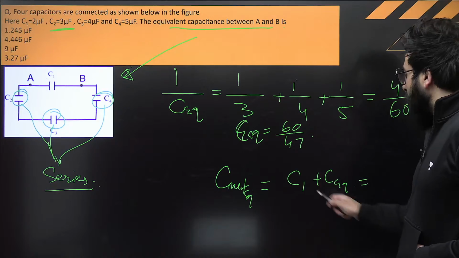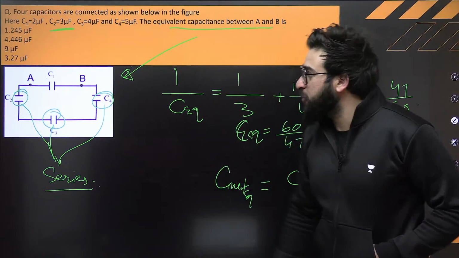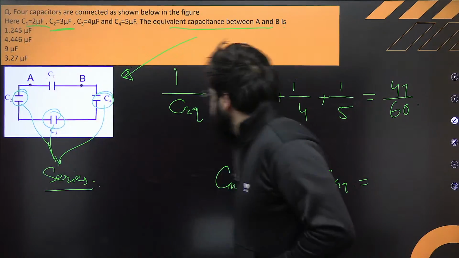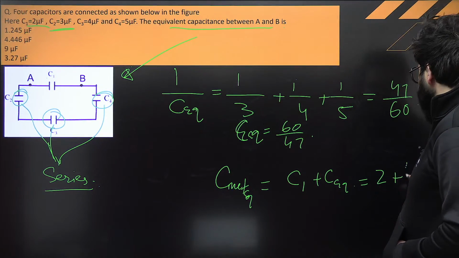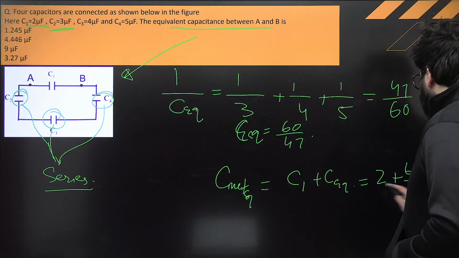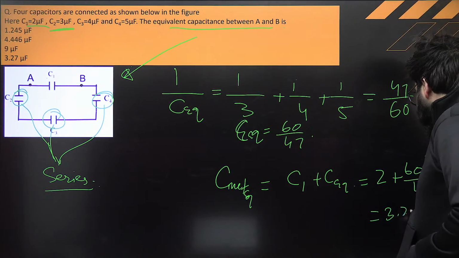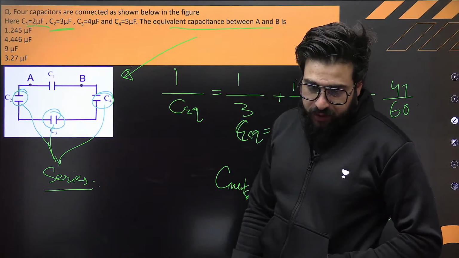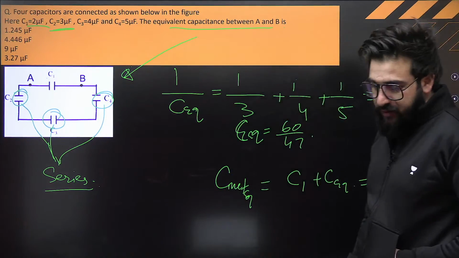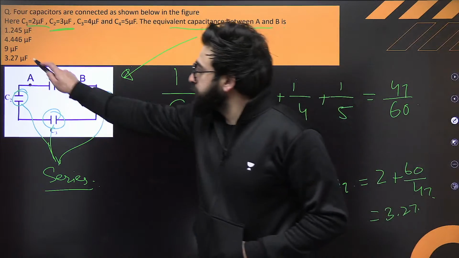So how much is that? That is 2 plus 60 by 47, so this will be 3.27. Understand? So this came out to be 3.27 microfarad. So what is the correct option? This one.